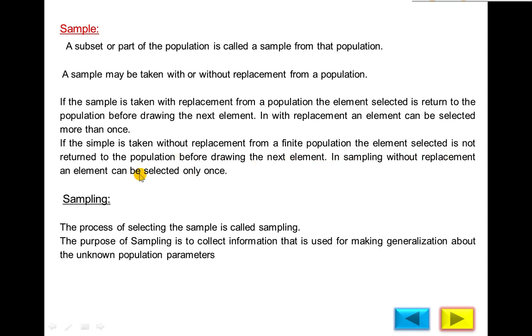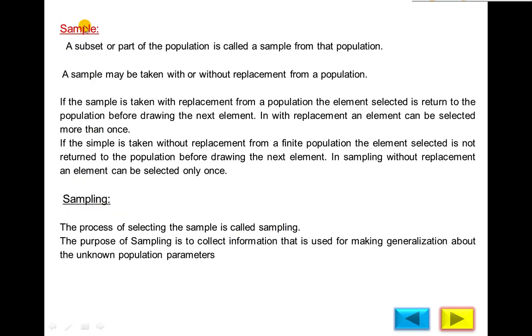In sampling without replacement, an element can be selected only once, because if you select one sample and then, without returning it to the population, select another sample, you will select any sample one time. And the process of selecting the sample is called sampling.